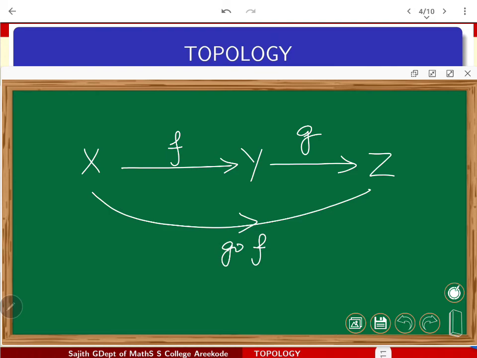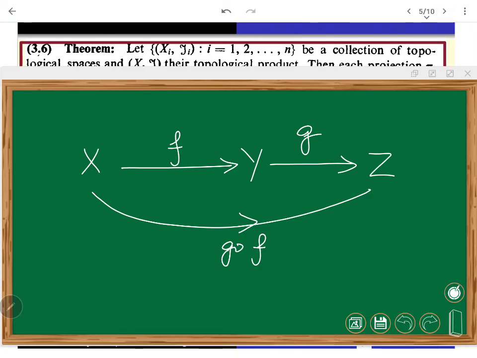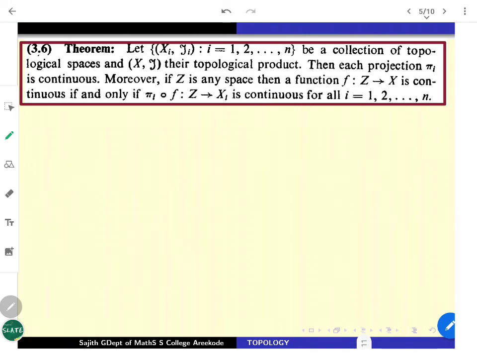That's also going to be a continuous function. That's a very fruitful result, and it allows us to manufacture new continuous functions out of the old. So what I wanted to say is that the composition of continuous functions is again going to be continuous.